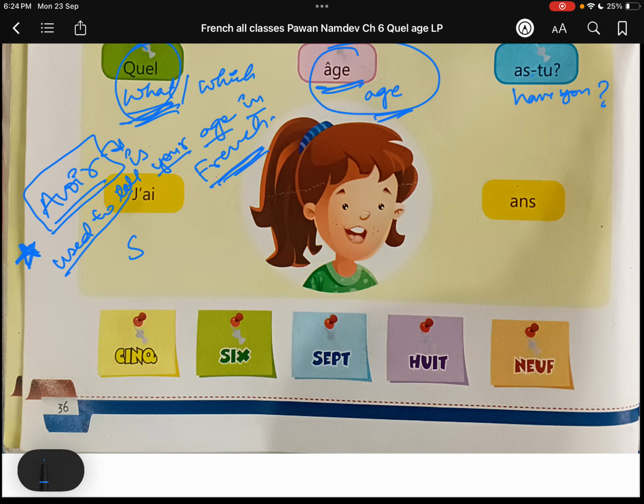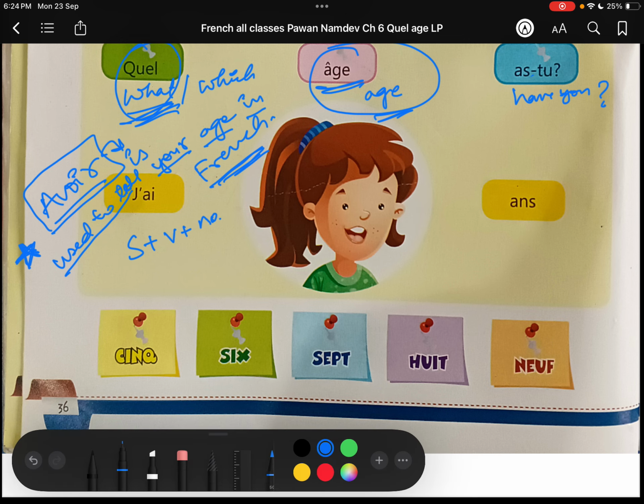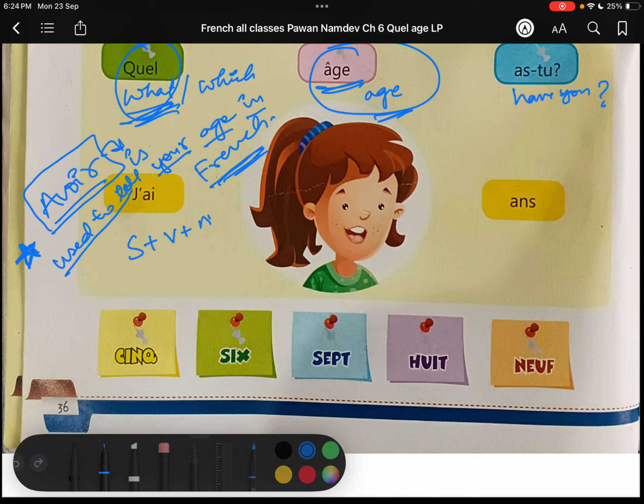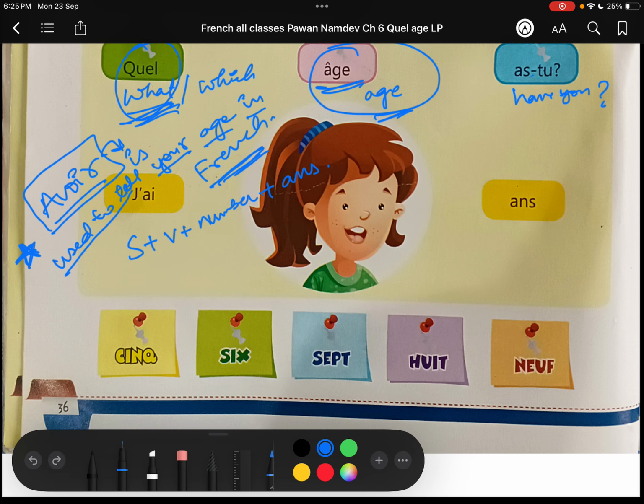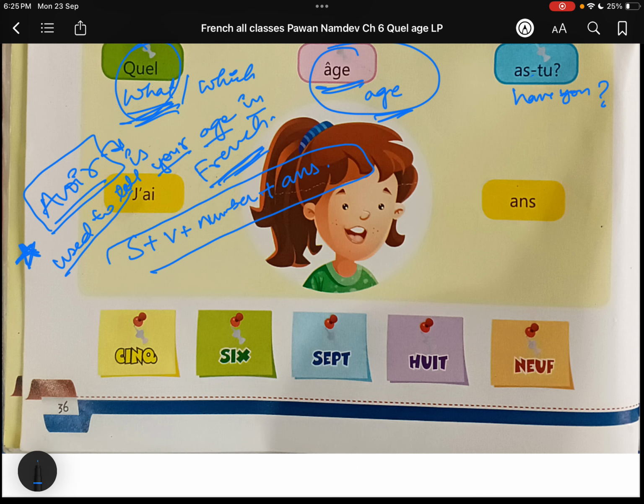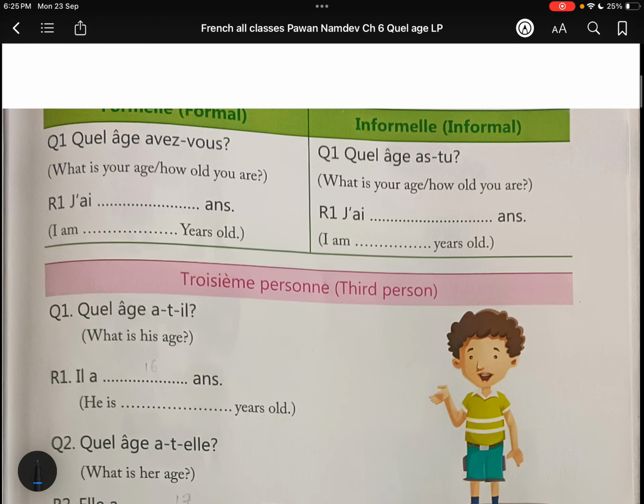First of all, you have to write subject, then verb, then the number, whatever number for your age, then ans, that is years. Okay, this is the formula: subject plus verb plus number of your age plus ans, which means years. Now let's move to the next page.